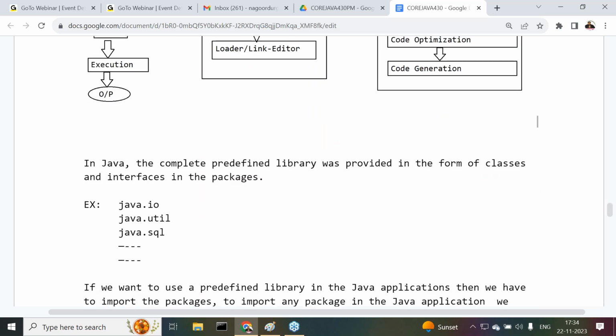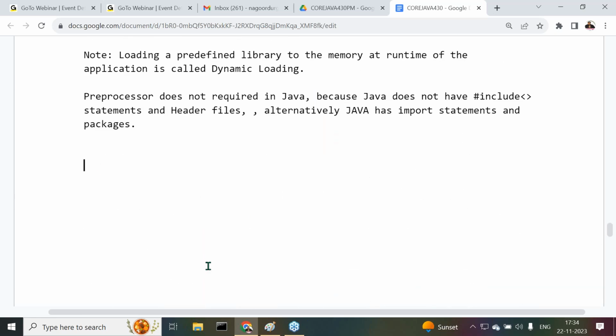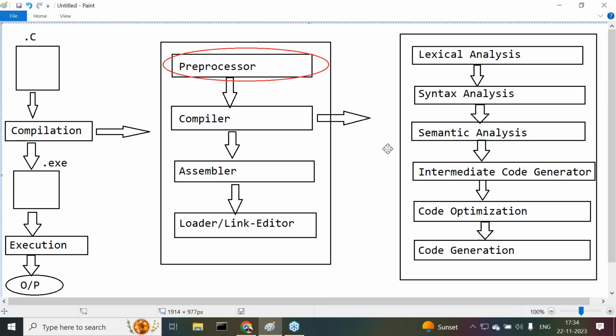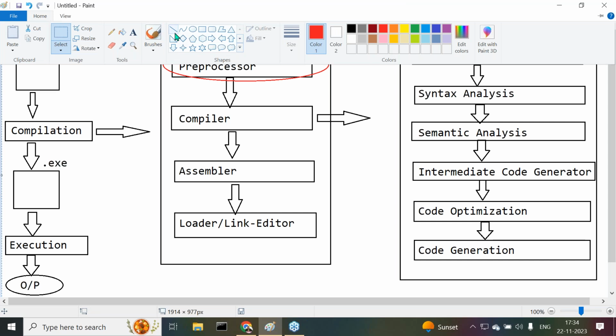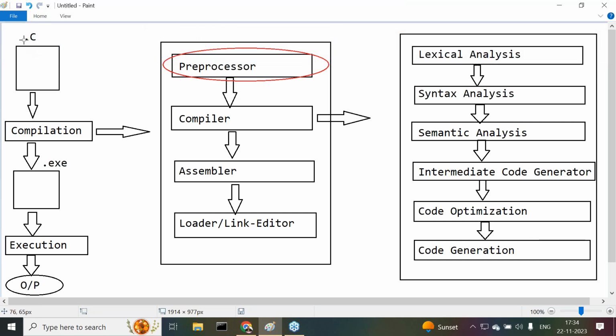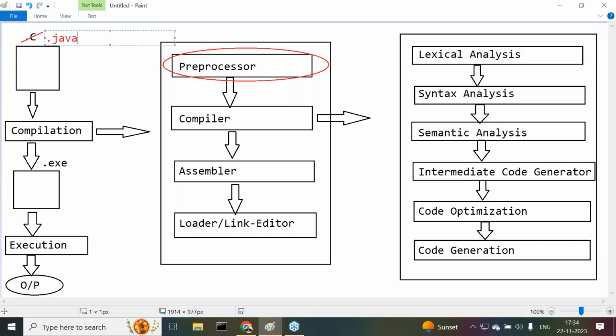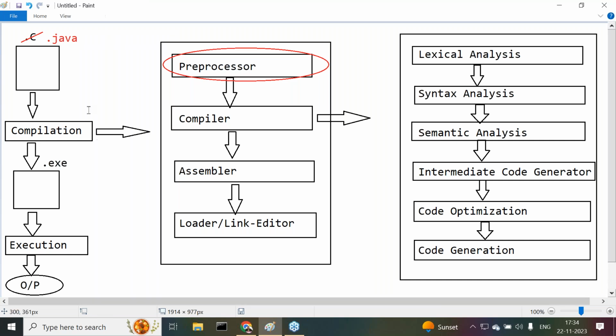Now observe carefully, the same diagram I want to represent with respect to Java. What changes do we require here? In place of .c, what file do I need to create? A .java file.